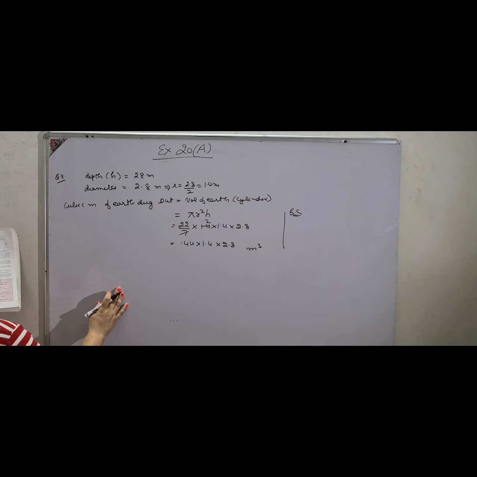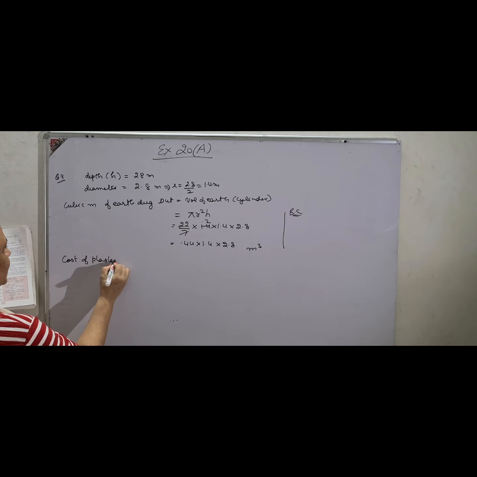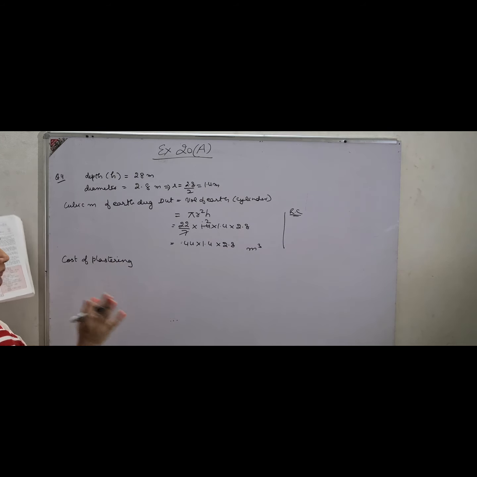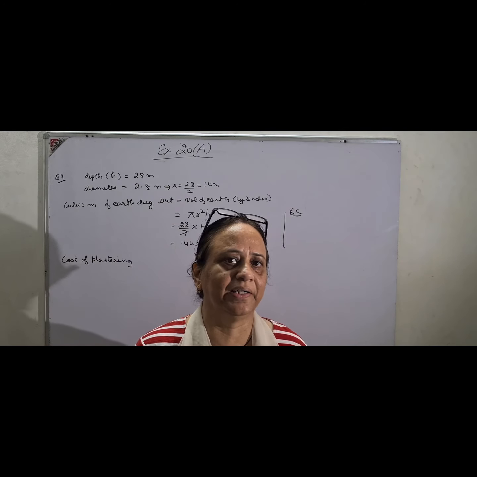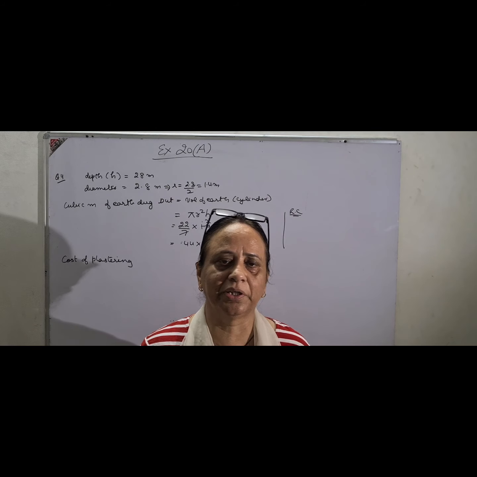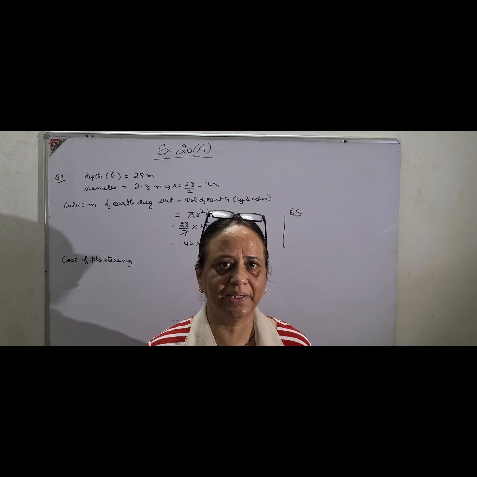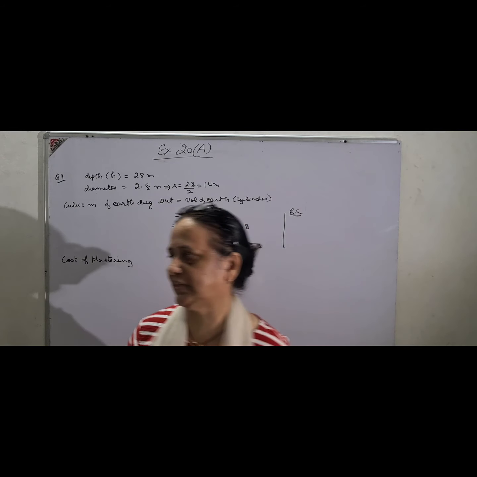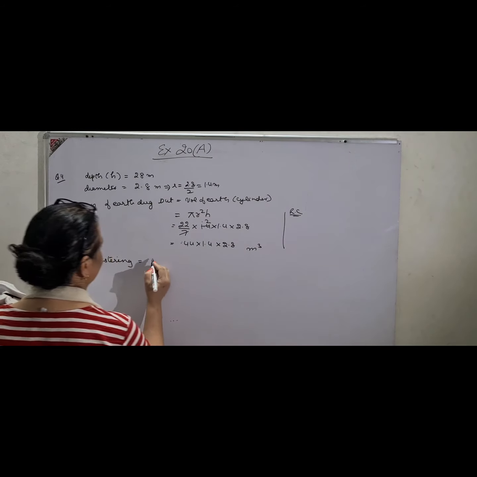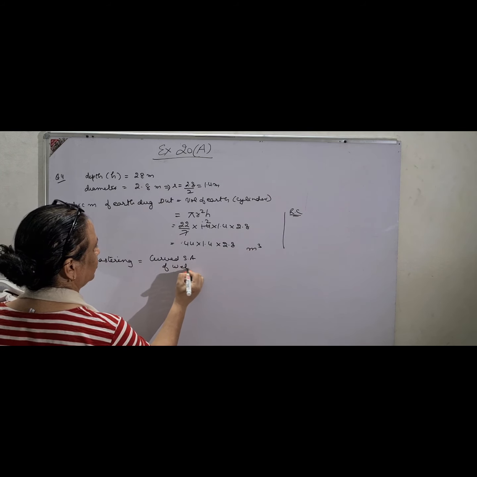This is the first part. Then the second part is saying find the cost of plastering it. So cost of plastering. Plastering means cementing all around. When you plaster a well, it is done such that it cannot be done on the bottom, because if you do it at the bottom, water will not come out. And of course on the upper side it is a well, so it has to be empty. So the only thing to be plastered is the curved surface area. So right here, cost of plastering it is curved surface area of well into rate.